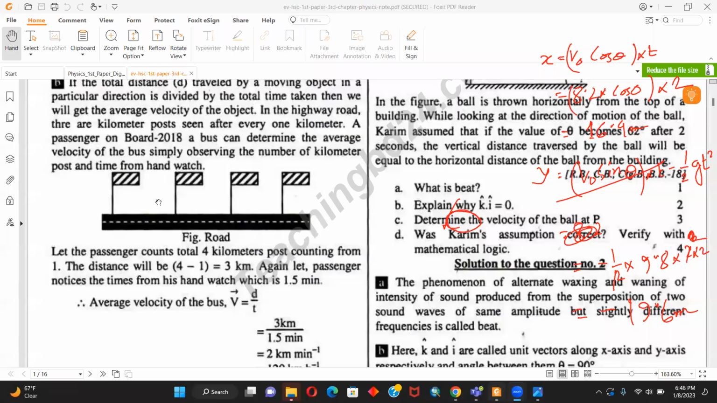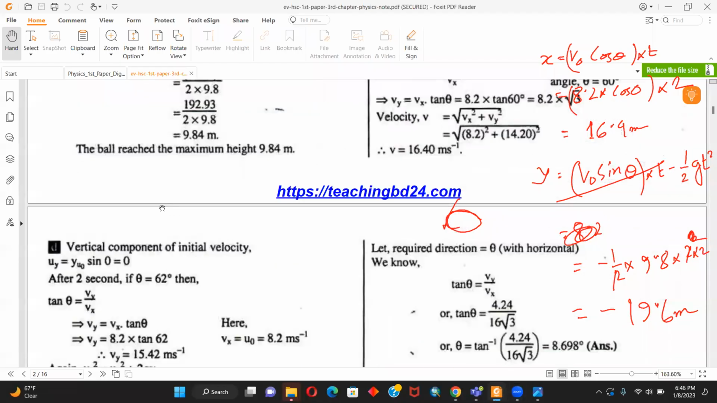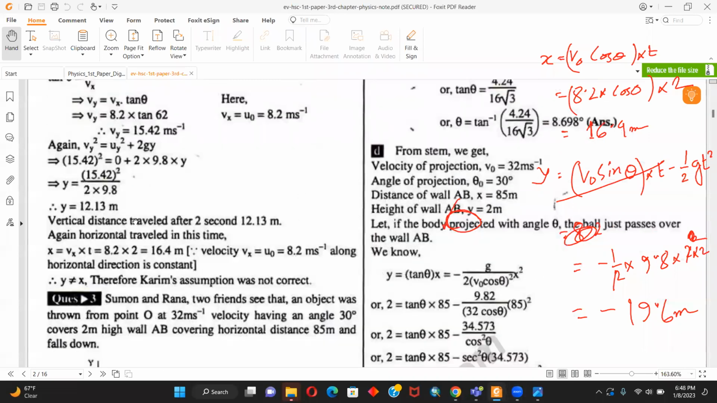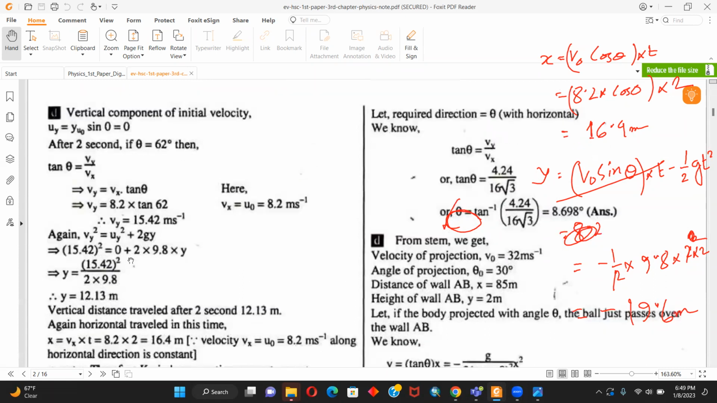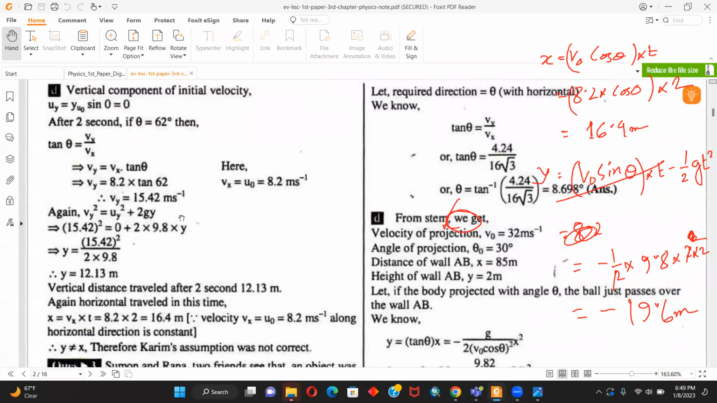I hope I have understood it correctly, but still, let me check. Y is 12.13 meters. Okay, that's new. After rotation, if theta equals 60 degrees, Vy equals 15.42 meters per second. But why is it needed? Just a second.